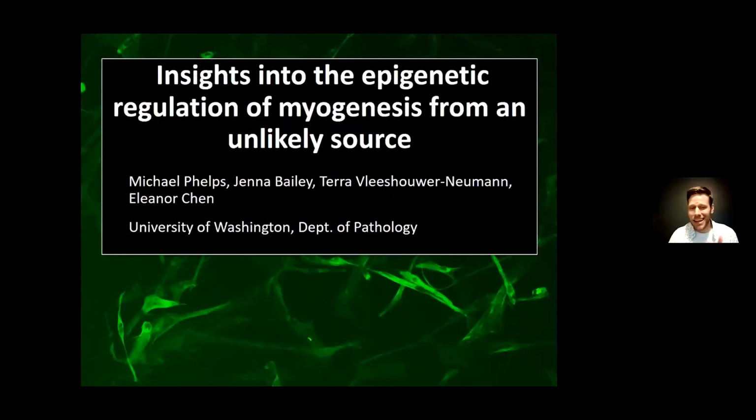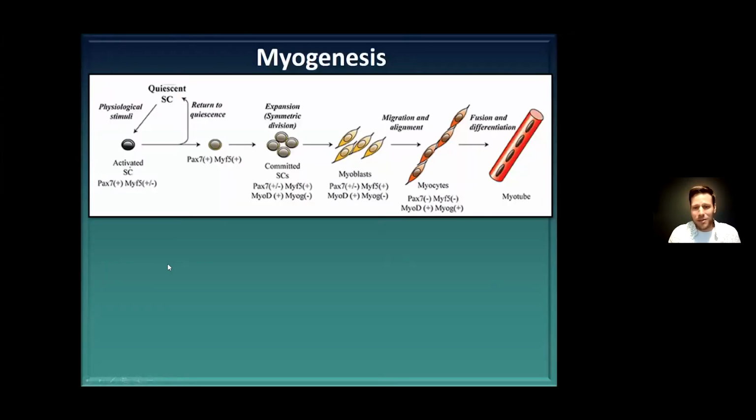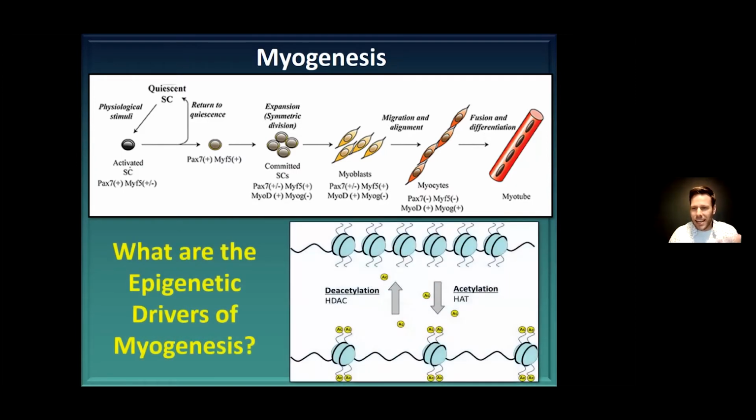Today I'm gonna talk about myogenesis, but from a different angle than we may be used to. Where we're gonna start is with the classic progression of myogenesis that everyone knows. But what I'm gonna look into underlying this is the epigenetics behind how some of these factors may work, and how the epigenetic landscape of the cells actually contributes to myogenesis. And we kind of stumbled along this in a unique way.